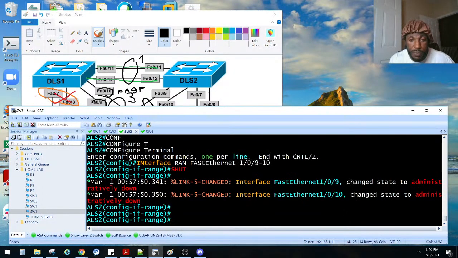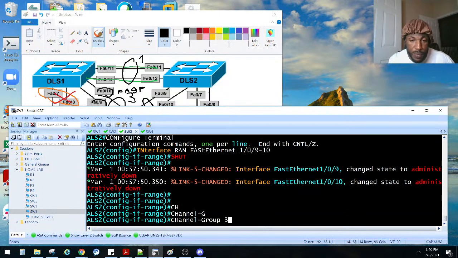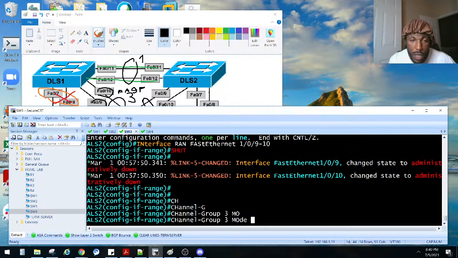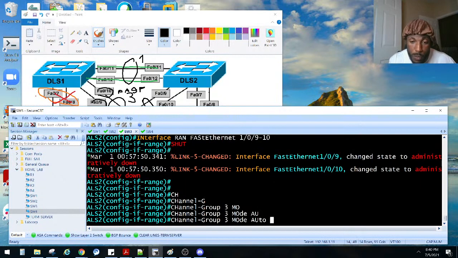So I'm going to say channel-group 3 mode. What am I on? ALS side, so that's the passive side. If we're doing PAgP, that means it's going to be auto. Now, for some reason, Cisco's verbiage is desirable and auto. So one side is desiring to become a port channel, the other side is auto, whatever that means. I guess automatically become a port channel with the other side. I like the active and passive. That makes more sense to me. I don't know why. They like to trip us up on the exams, man. That's probably why they came up with funky terminology like that.